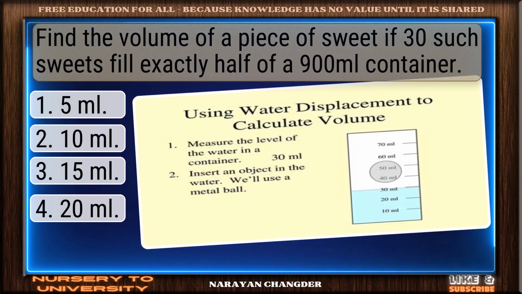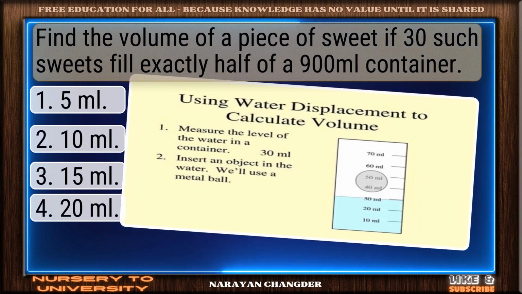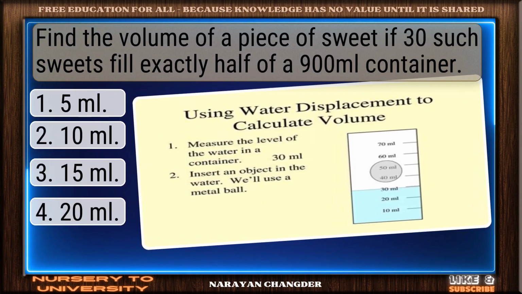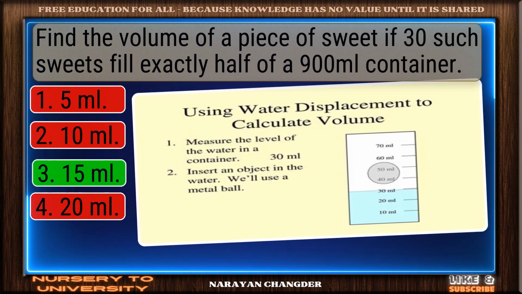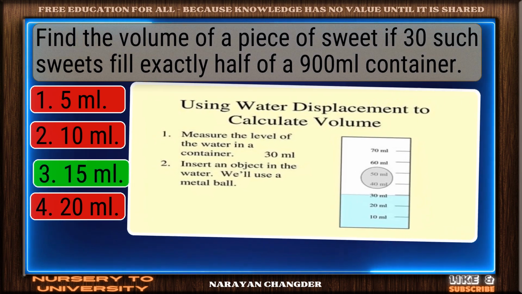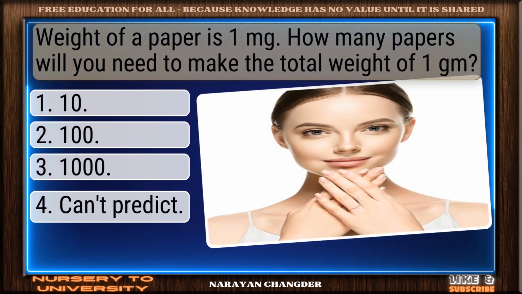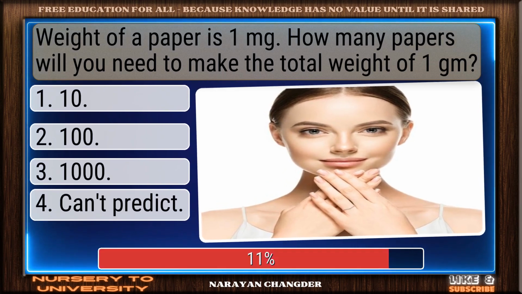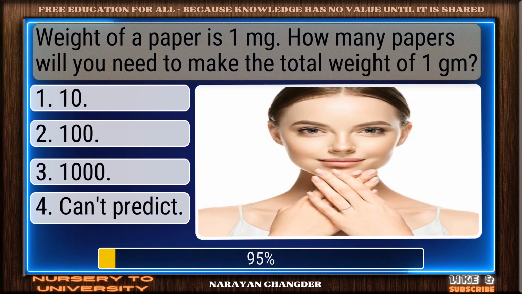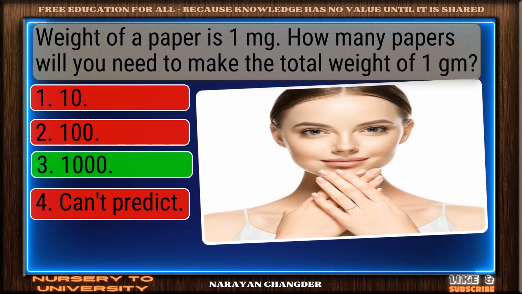Find the volume of a piece of sweet if 30 such sweets fill exactly half of a 900 ml container. You're right. 15 ml is the correct answer. Weight of a paper is 1 g. How many papers will you need to make the total weight of 1 kg? Valid point. 1000 is true.